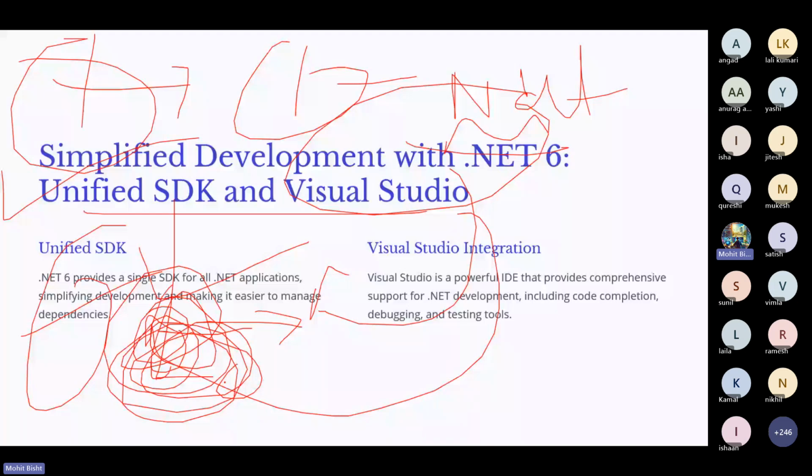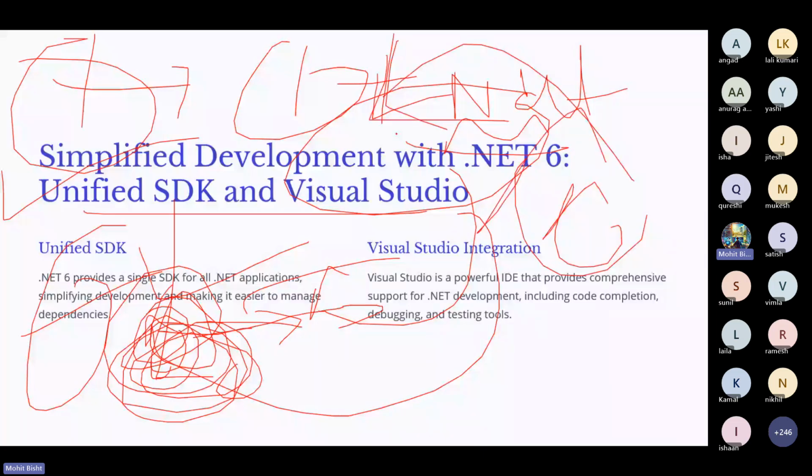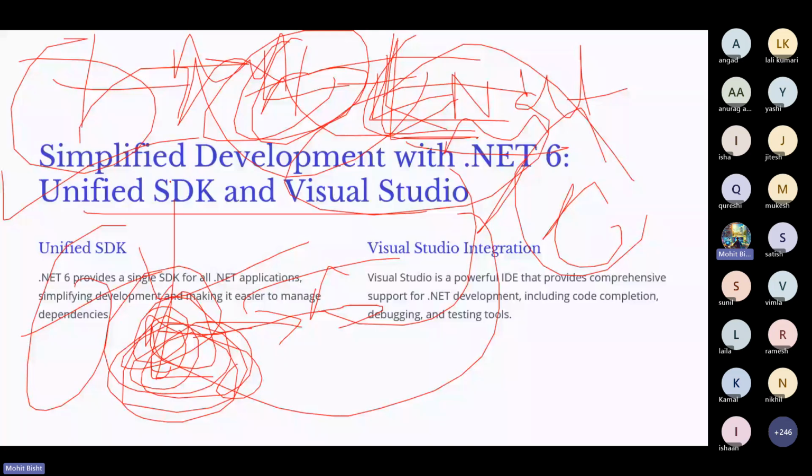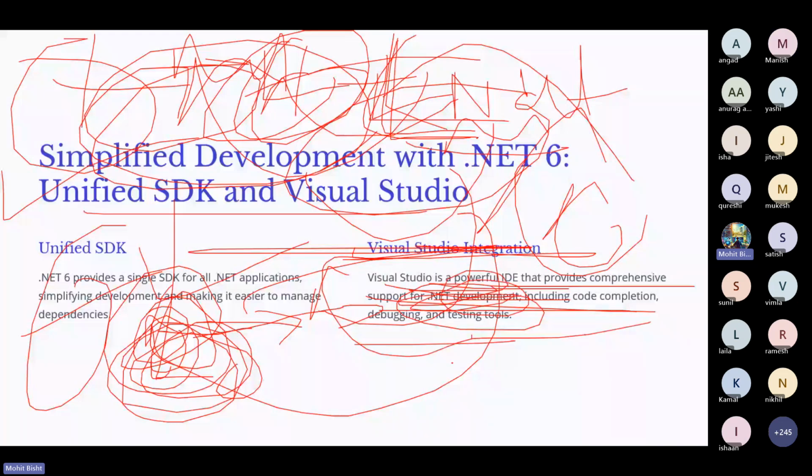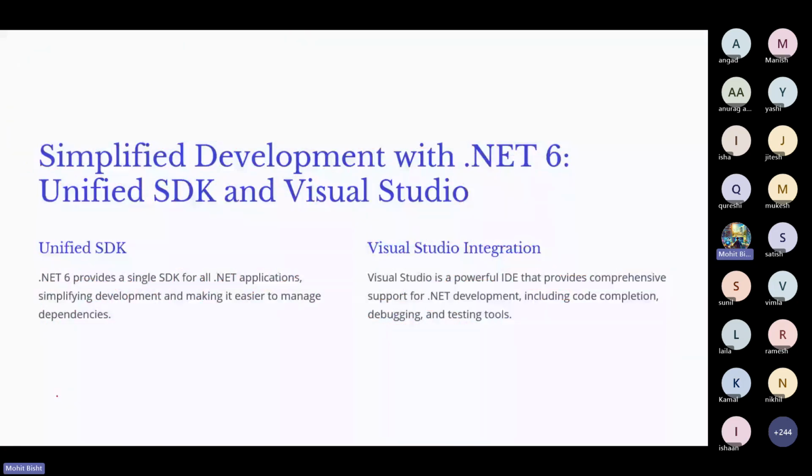And if you think that project has some value, try to share it with the maintainers or with the Microsoft community, like Microsoft Learn. We have the community, you can go to the feedback session and share your application. This is the Visual Studio integration. Visual Studio is a powerful IDE for developers. We already know how to use VS Code, and VS Code also supports .NET development because, as I discussed earlier, it is very suitable for debugging and testing tools. Right, so let me erase this and move to the next slide.